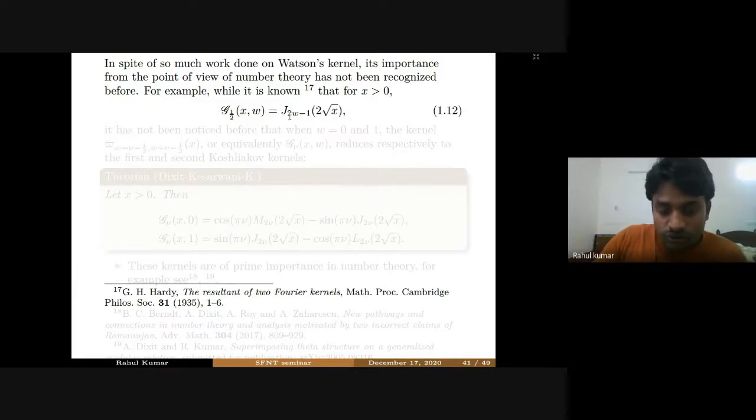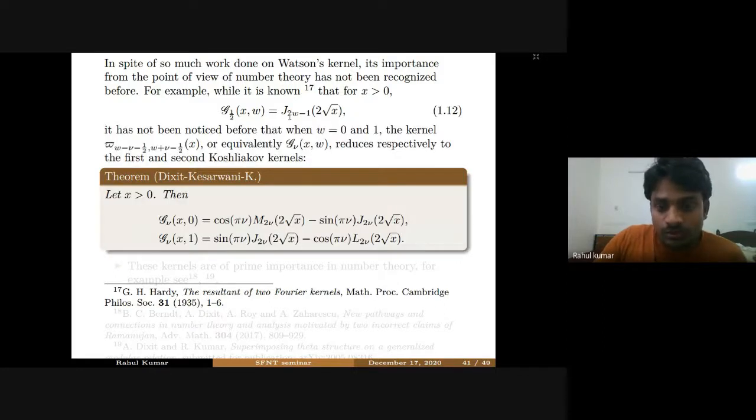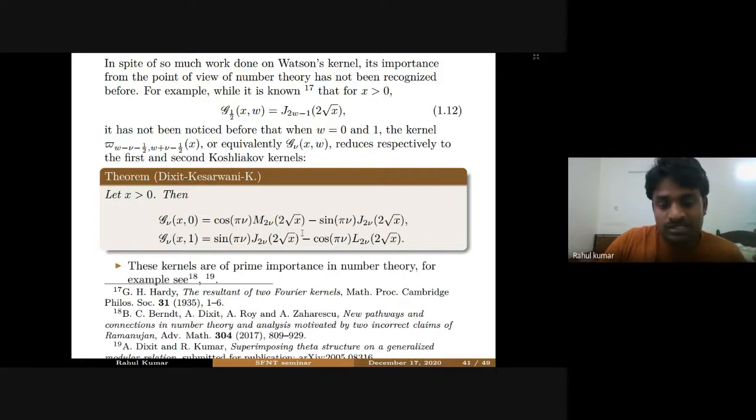But it was also not observed before that for w equal to 0 and w equal to 1, we are getting the Koshliakov kernels. Koshliakov's first kernel and Koshliakov's second kernel are important because they have some very nice integral representations or integral evaluations. They are of prime importance in number theory.